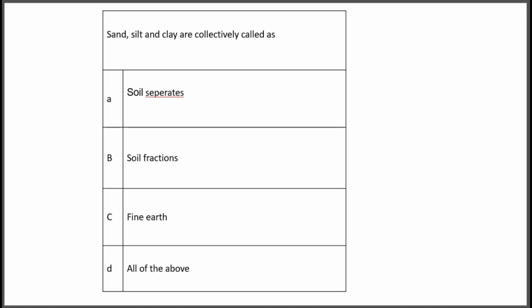Here comes the first question. Sand, silt and clay are collectively called as: option A, soil separates; option B, soil fractions; option C, fine earth; option D, all of the above. So what is the answer? Answer is option D, all of the above. So sand, silt and clay are also known as soil separates, soil fractions, fine earth.